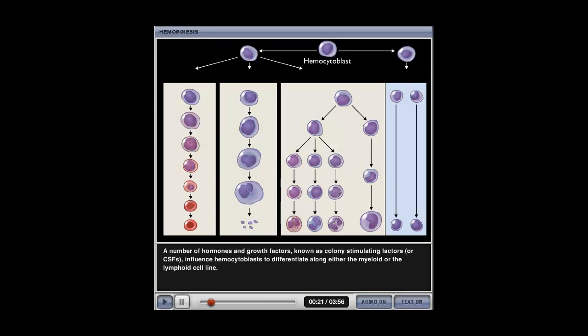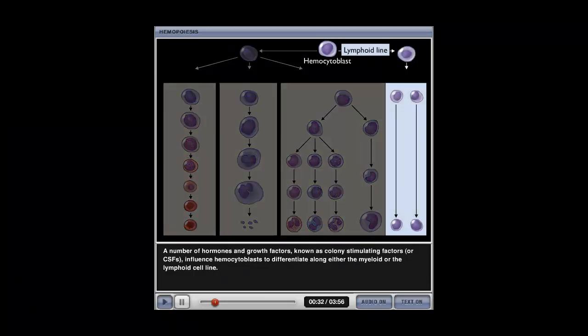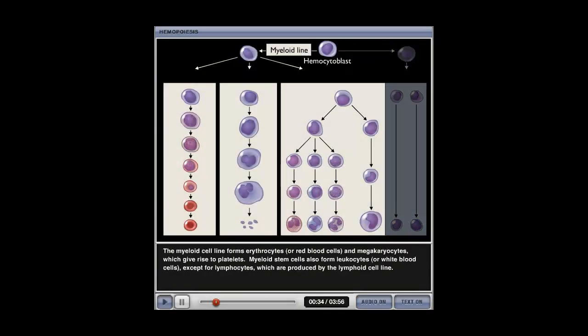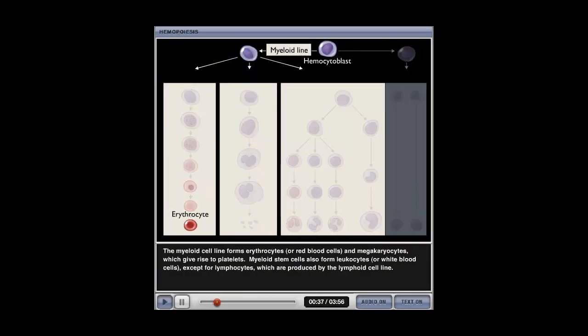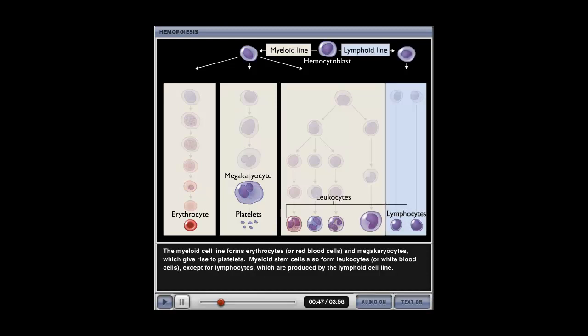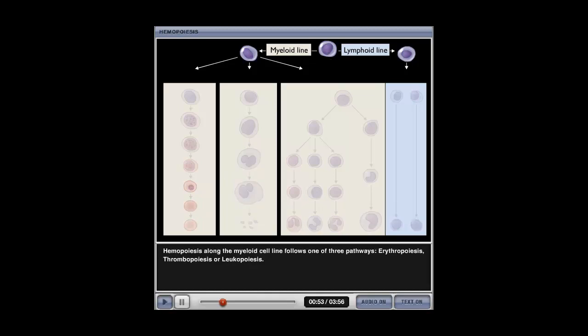A number of hormones and growth factors, known as colony-stimulating factors or CSFs, influence hemocytoblasts to differentiate along either the myeloid or the lymphoid cell line. The myeloid cell line forms erythrocytes or red blood cells and megakaryocytes, which give rise to platelets. Myeloid stem cells also form leukocytes or white blood cells, except for lymphocytes, which are produced by the lymphoid cell line. Hemopoiesis along the myeloid cell line follows one of three pathways: erythropoiesis, thrombopoiesis, or leukopoiesis.